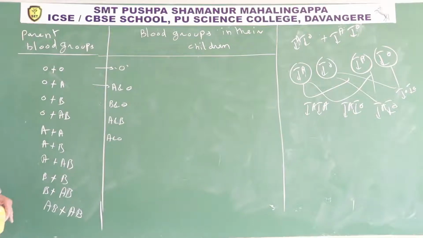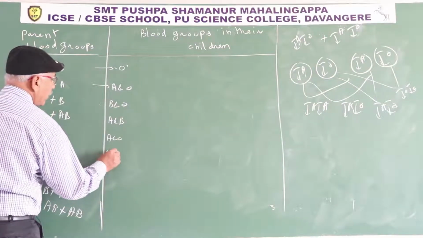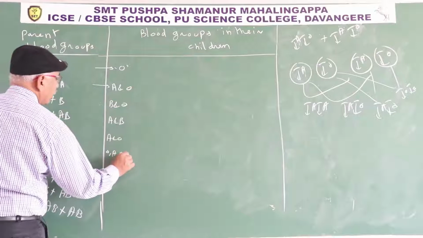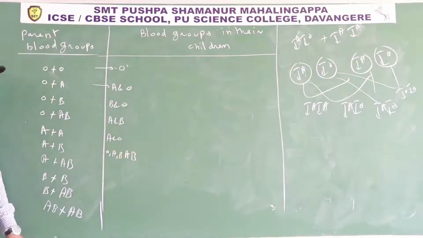If one parent is A and another parent is B, you take heterozygous A and heterozygous B. At the time, all four blood groups are possible. Sometimes they may ask: children contain O, A, B and AB, predict the parent blood groups.